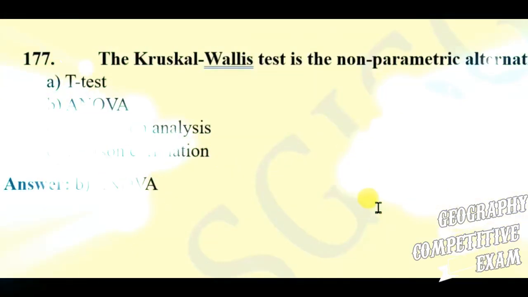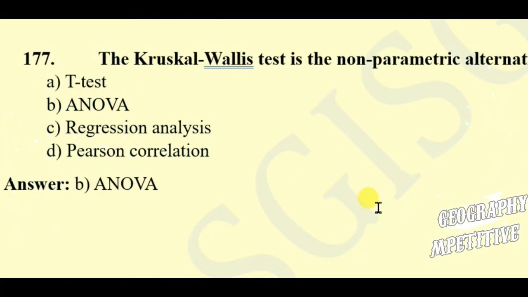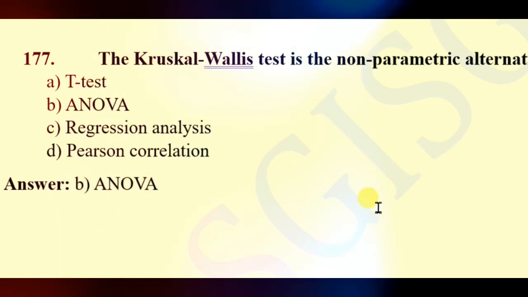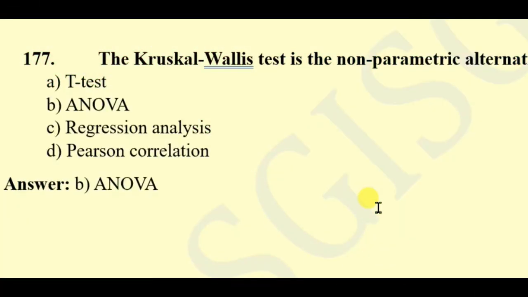Question 177. The Kruskal-Wallis test is the non-parametric alternative to t-test, ANOVA, regression analysis, Pearson correlation. Here the right answer will be ANOVA.